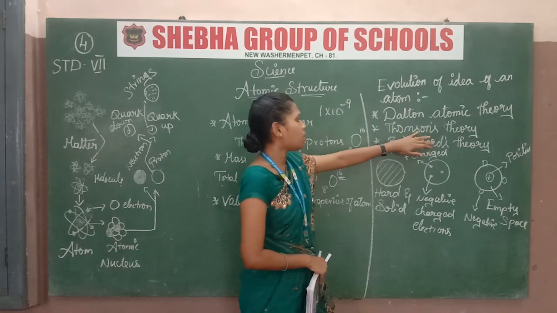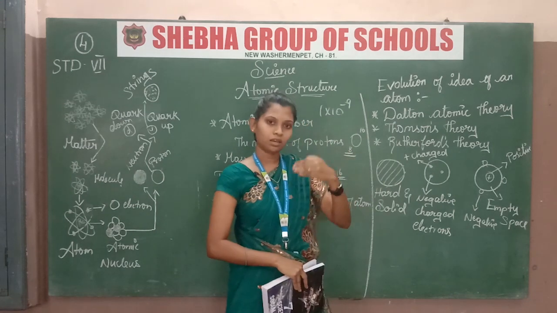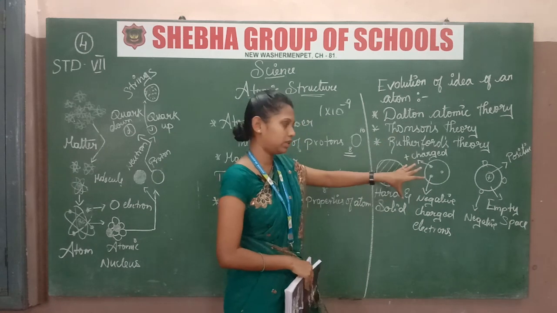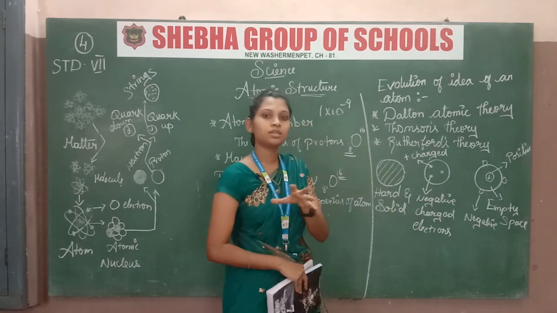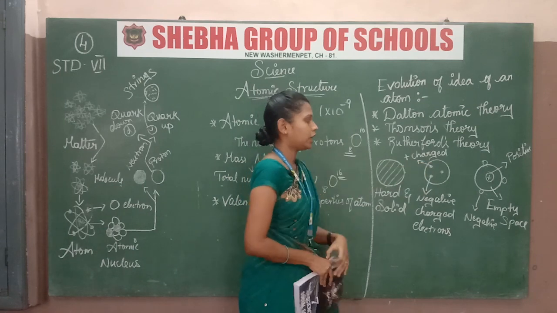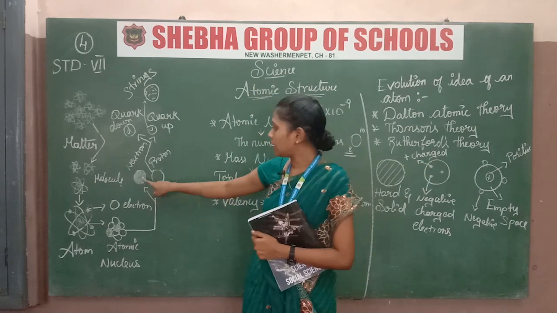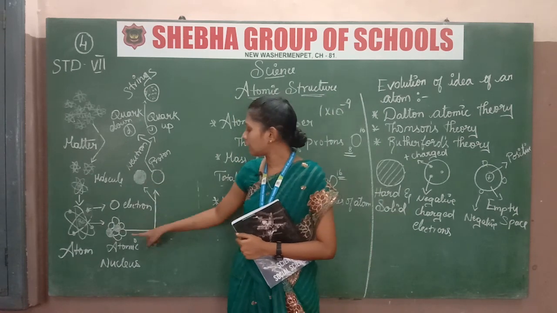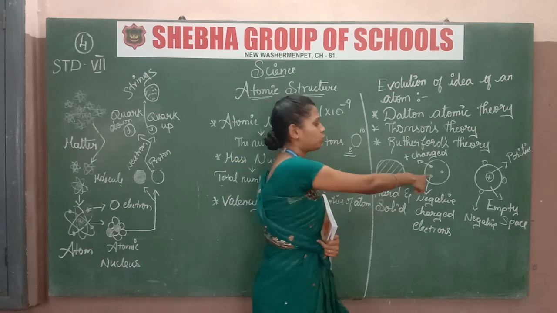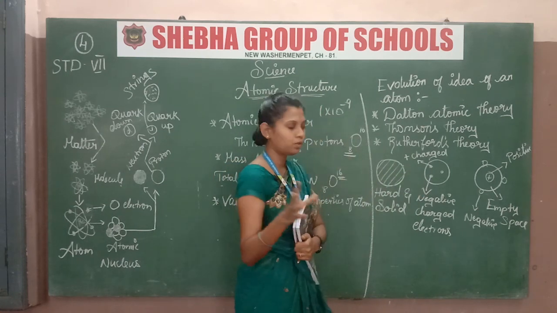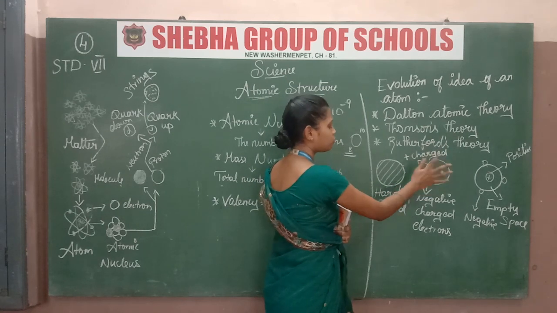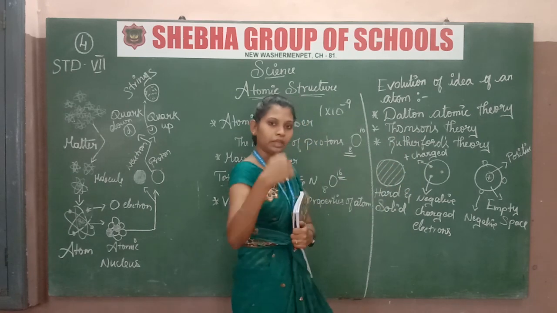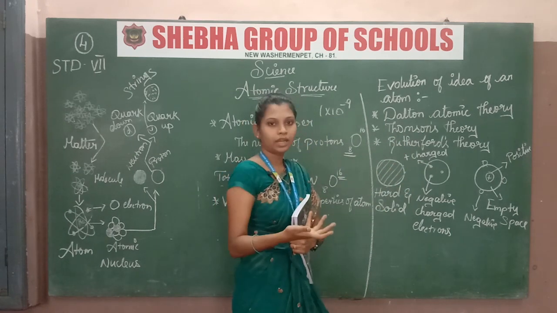Okay, next Thomas, what he did, he went to the atom structure and studied a lot, and he discovered that there are charges in that. That means positive charge and negative charge. I told you that there are neutrons, protons, negative sign, positive sign, which form together an atomic nucleus. He newly discovered there is a charge, one positive charge and a negative charge, electrons. He said that. After that, Rutherford came and he also studied further.